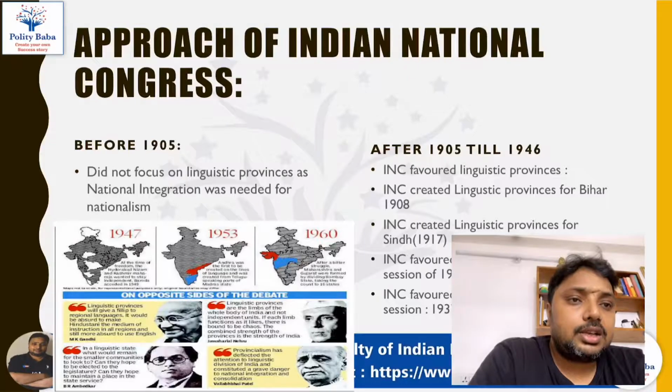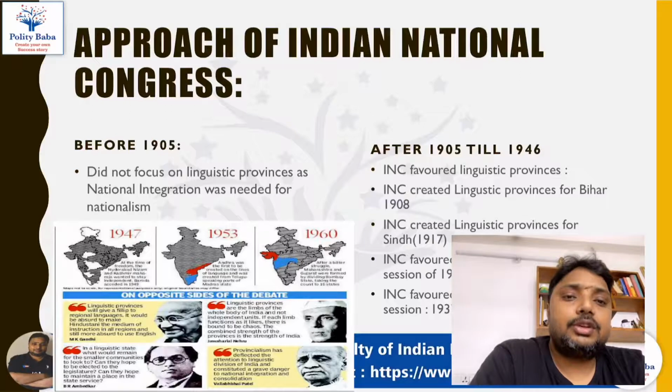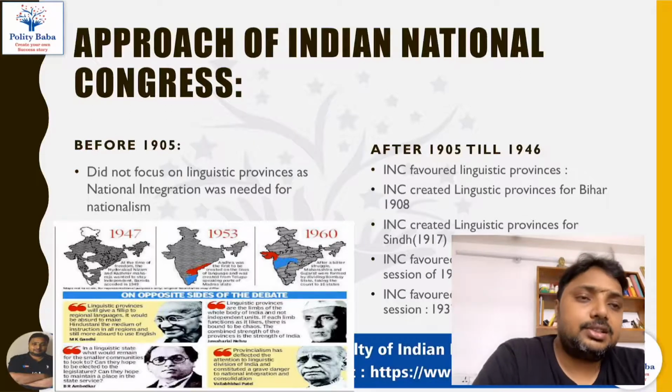So what was the opinion of the Congress with respect to the federal system of the country, which kind of states the Congress wanted, and what was the policy of the Congress with respect to the creation of the states in India. And then here only we will get to know that even Congress had different policies at different times.